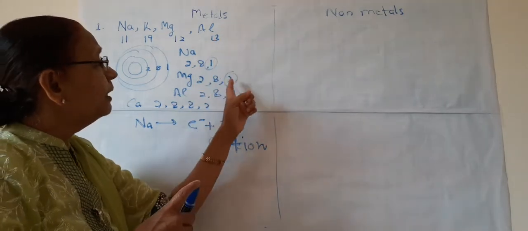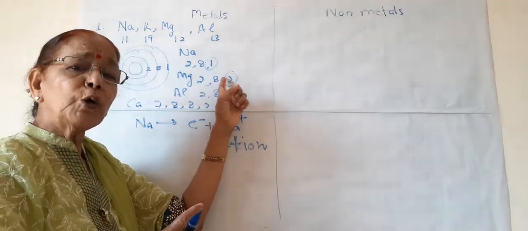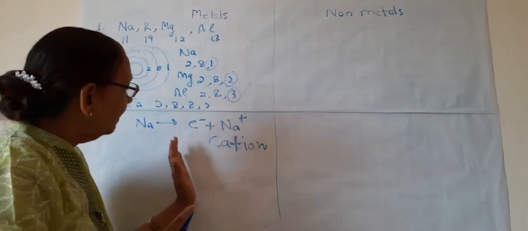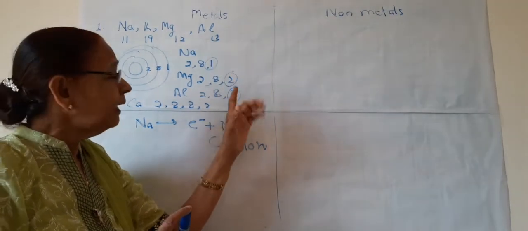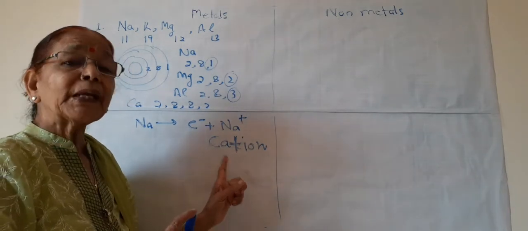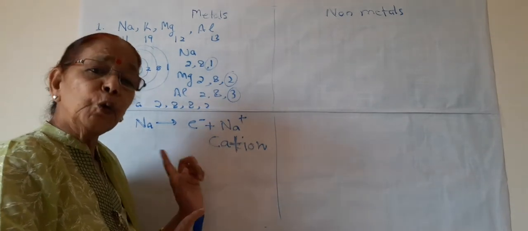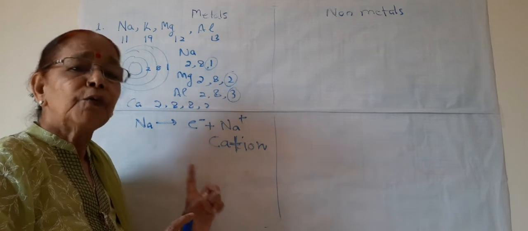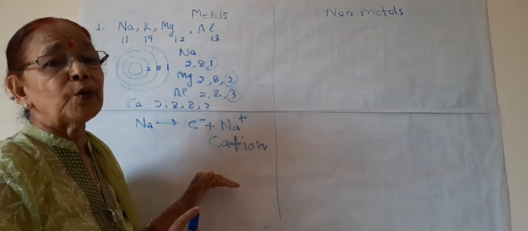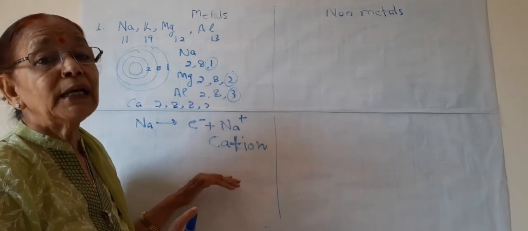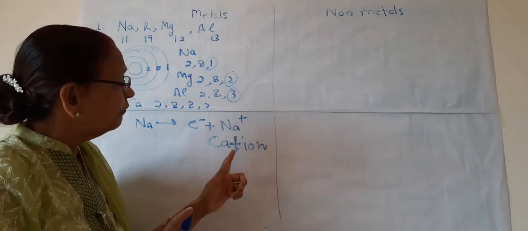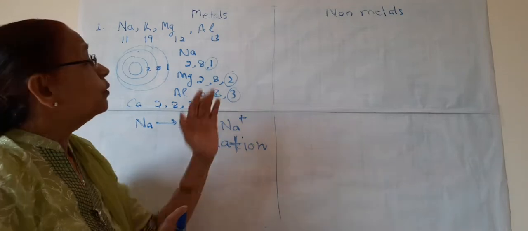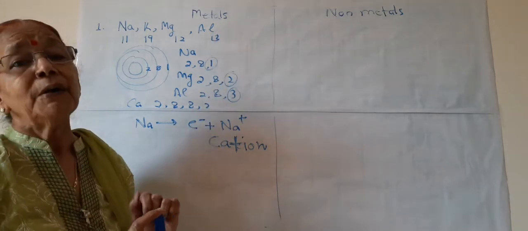So now what points are we adding to the definition of metal? One, in the valence shell they are having 1 or 2 or 3 electrons. Second, they can lose the valence shell electrons easily and form cations. Third, they are the donors of electrons. And fourth, they are electropositive in nature. Why are we calling them electropositive? Because they are forming cations. So this is the definition of metal.